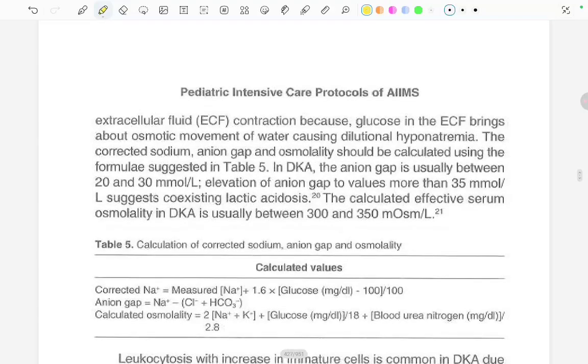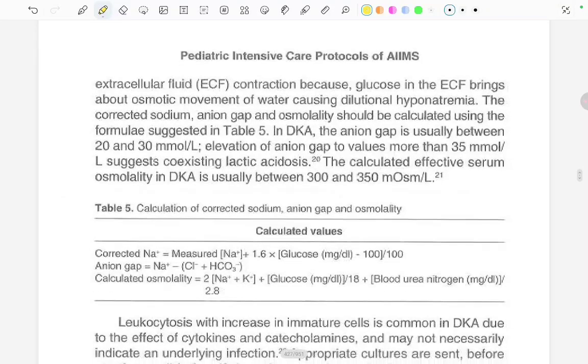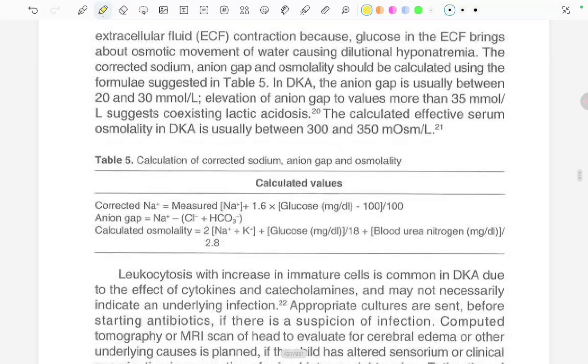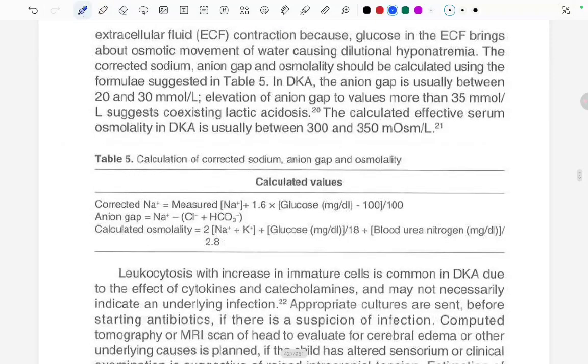Elevation of the anion gap to values more than 35 millimole per liter suggests coexisting lactic acidosis. The calculated effective serum osmolality in DKA is between 300 to 350 milliosmol per liter. This is the calculation for corrected sodium, anion gap and calculated osmolality.